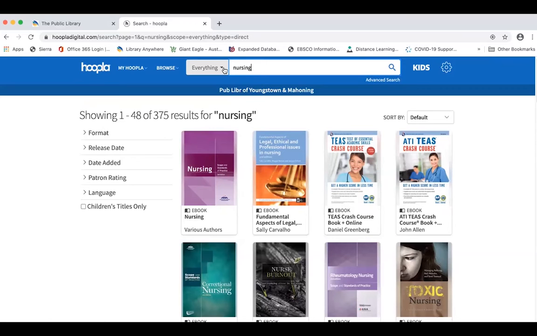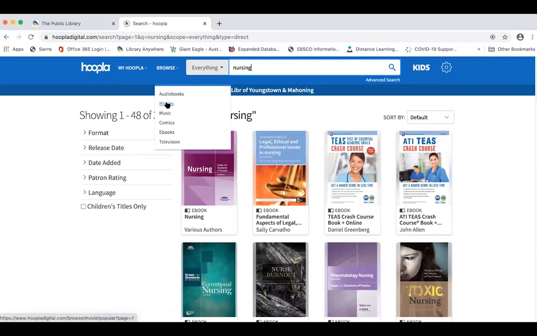And everything in Hoopla is unlimited instantaneous access. So 1 million people can want to check out the same audiobook, the same movie, the same ebook, television show, what have you. They'll all get it at the same time. Items do check out for varying time limits in Hoopla, though.